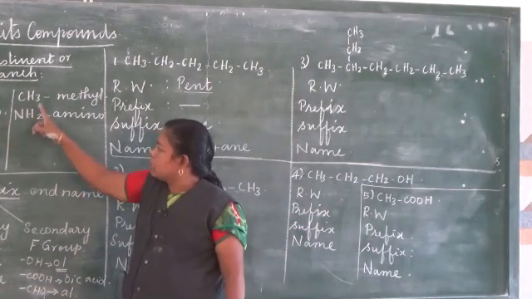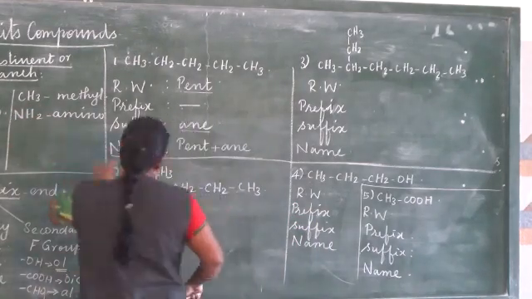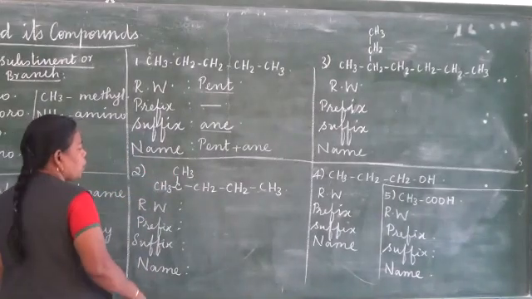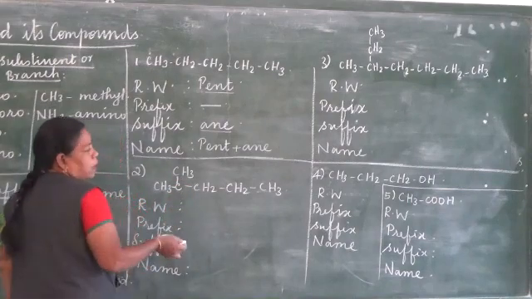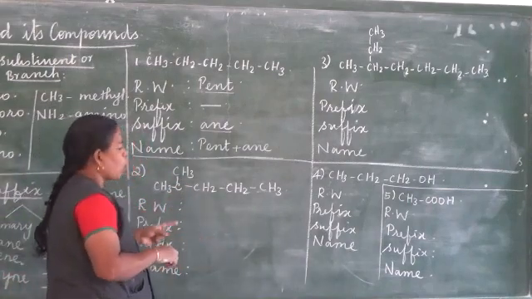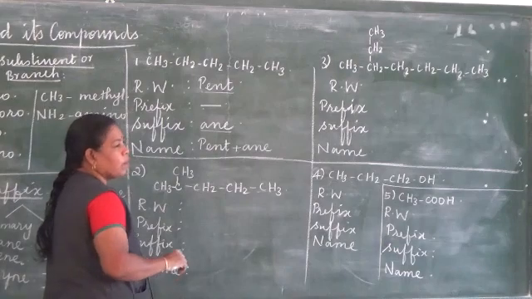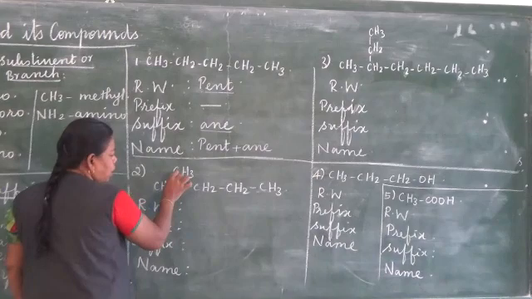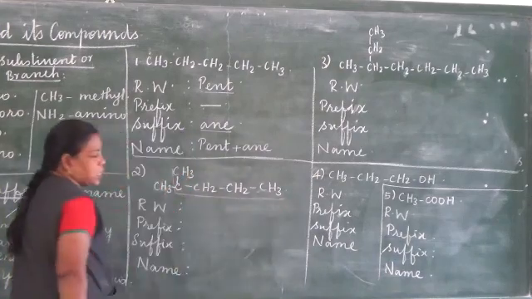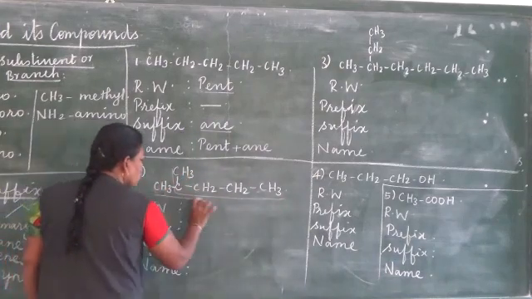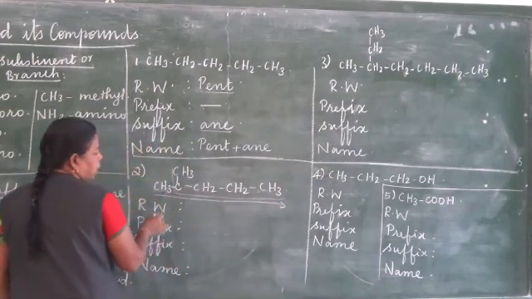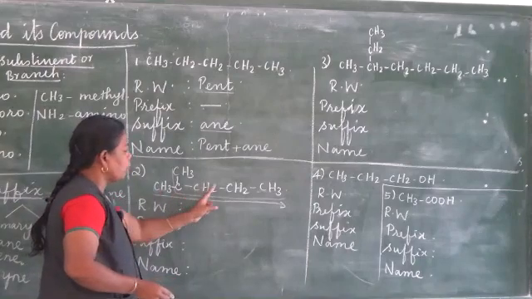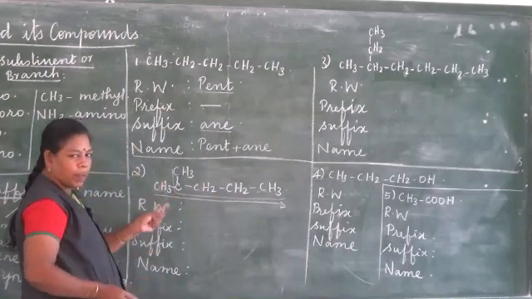Any branches it contains means we have to use this. For example, in this, a branch is there. First we have to count the number of carbon atoms. We have to number the carbon atoms. For that we have to go for the longest carbon chain. Here when we start from here, the number of carbon atoms is the same. When we are going from this side also we are getting the same number of carbon atoms. 1, 2, 3, 4, 5. In this also 1, 2, 3, 4, 5. So any one way we can go.